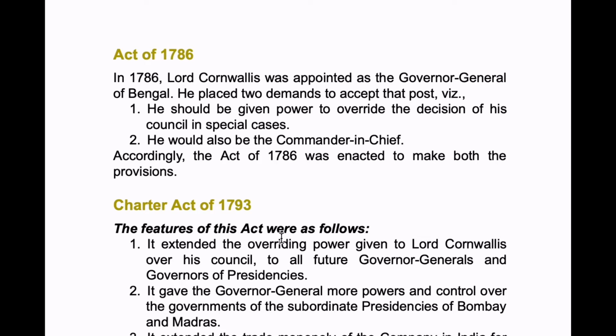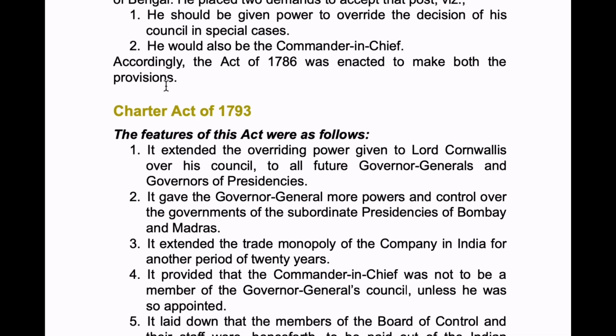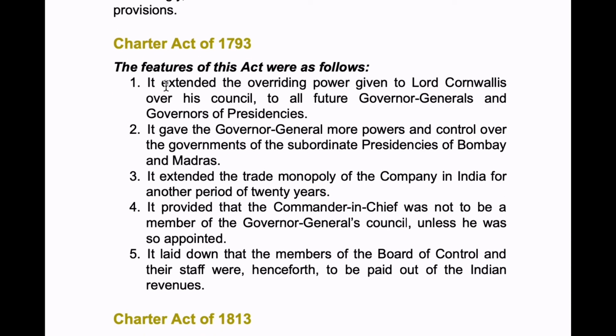This is simple. Again, I'll tell you. In 1786, Lord Cornwallis was appointed as a Governor General of Bengal. He placed two demands. One is to give overriding powers for decisions in special cases over his council, and second, he should be commander-in-chief. These both provisions were added, so that is called Act of 1786. That's it.